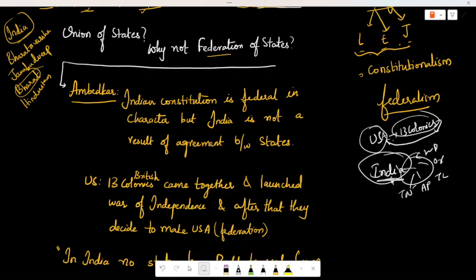India as an idea was there before, even during the ancient period. The idea of India was there. So Ambedkar said that the Indian Constitution is federal, but India is not a result of an agreement between the states. Now we'll look into something called federalism. Federalism is nothing but power sharing.